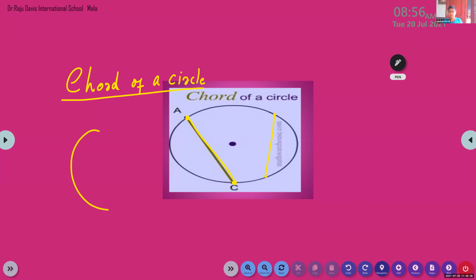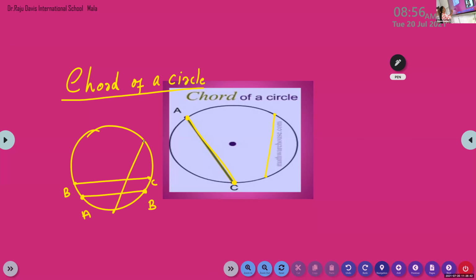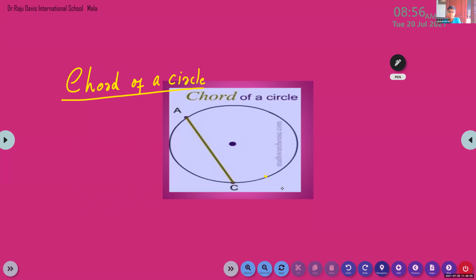If I draw one circle, and this is the line segment connecting any 2 points, this is a chord AB. I can draw another chord like this and give it the name BC. Like this also we can draw CD. Children, so many chords I can draw. Chord is a line segment connecting any 2 points of the circle.